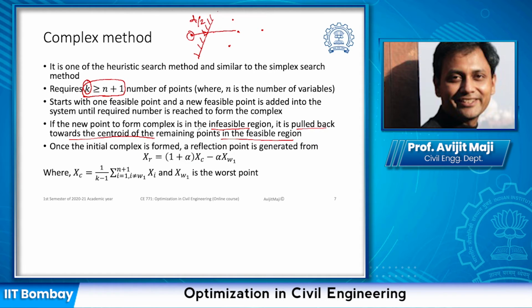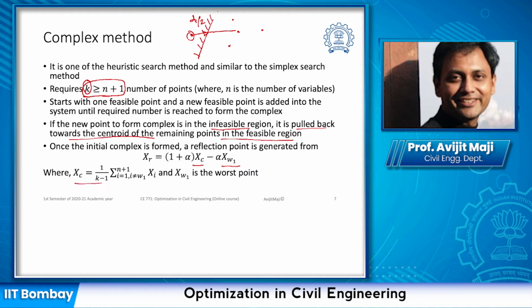Once the initial complex is formed, we create a reflection point the same way we did it for the simplex search method. To create the reflection point, we have to find out the worst point, and we have to find out the centroid of the point cloud by excluding the worst point.